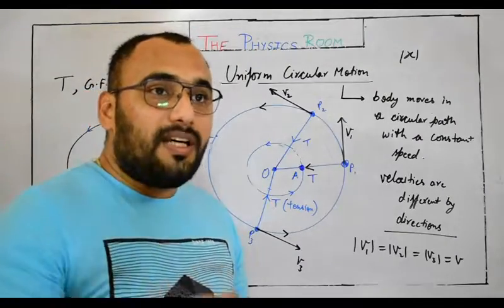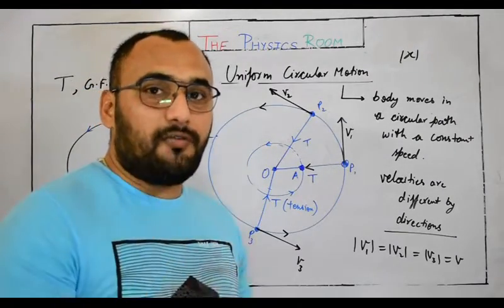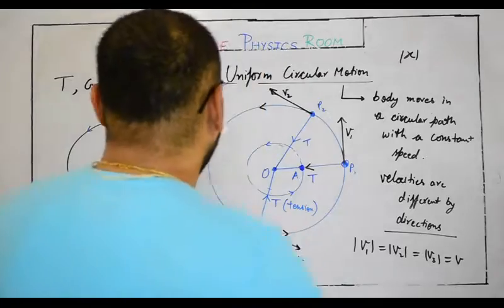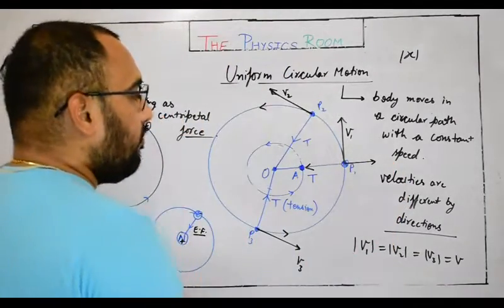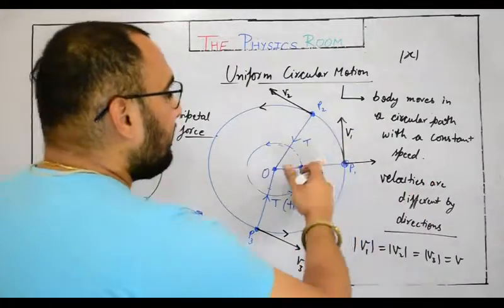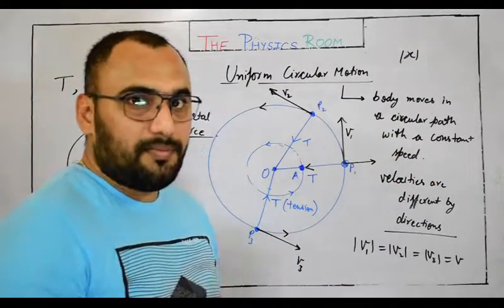So for the total force to be 0, there must be an imaginary force, and that imaginary force is hypothetically balancing this centripetal force by being exerted in just the opposite direction.